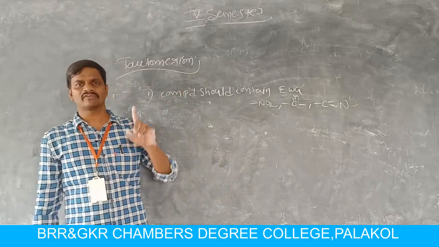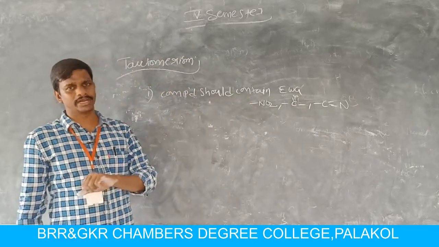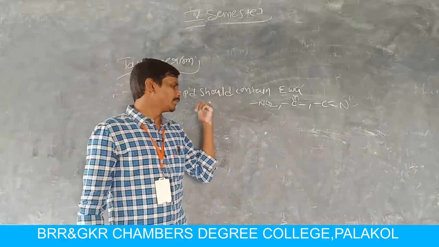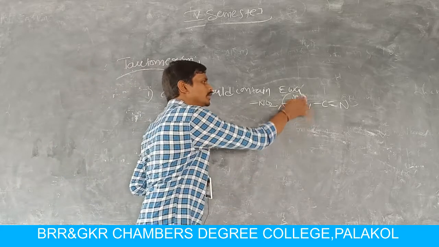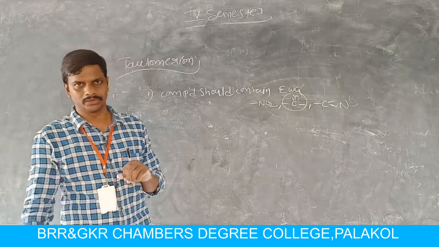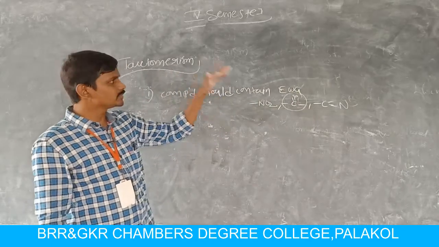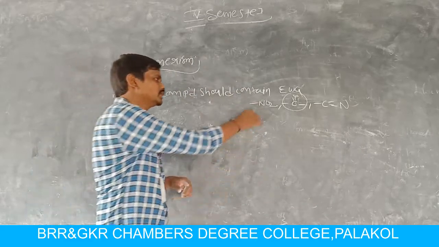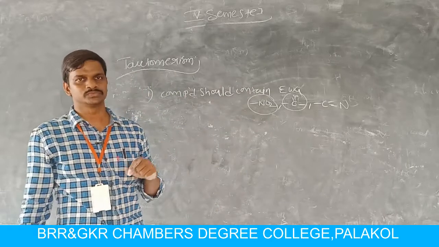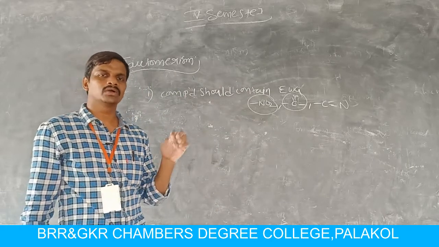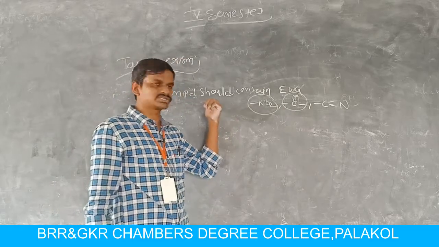The first structural requirement for tautomerism is that the compound should contain an electron withdrawing group. Here I am writing one example, acetone. In that molecule, we can observe the keto group, which is an electron withdrawing group. Here we are studying tautomerism in nitrohydrocarbons. The nitro compound is a strong electron withdrawing group, so nitrohydrocarbons exhibit tautomerism. This is the main structural requirement.